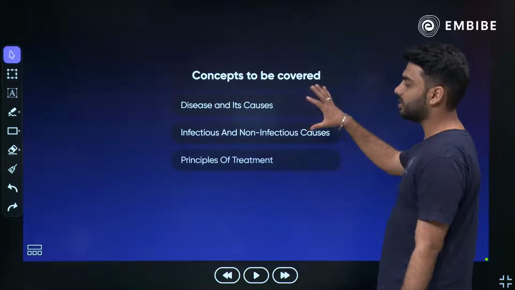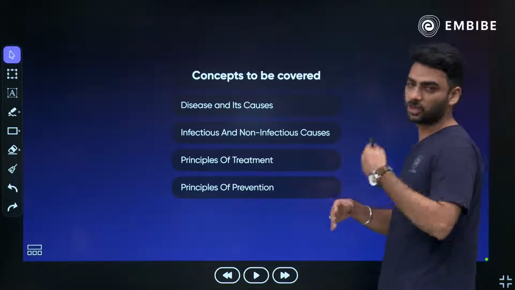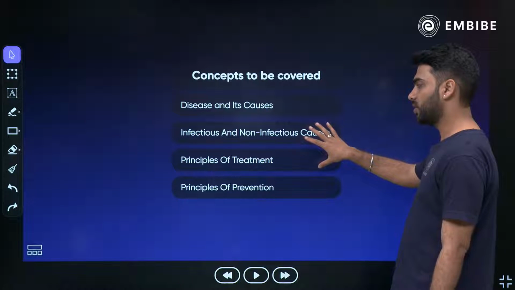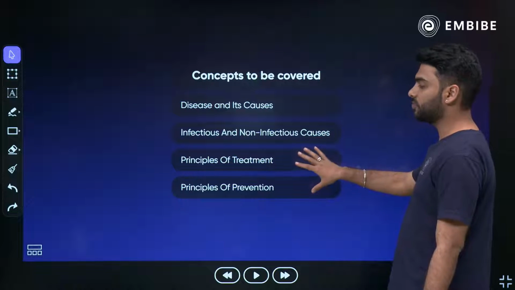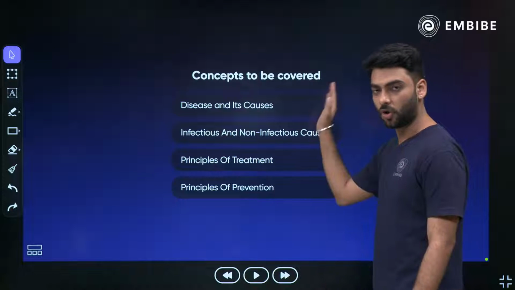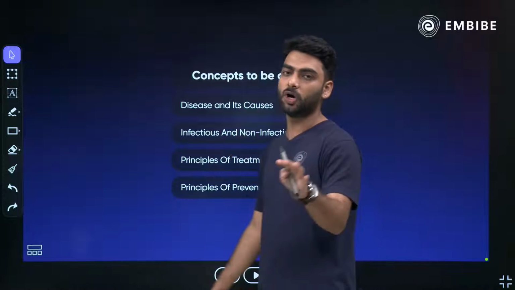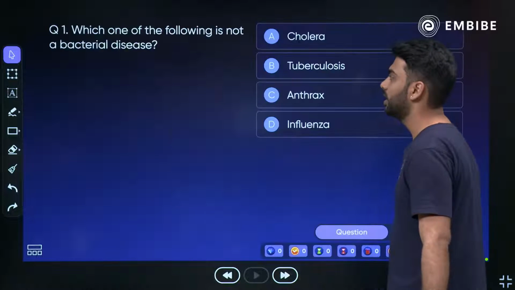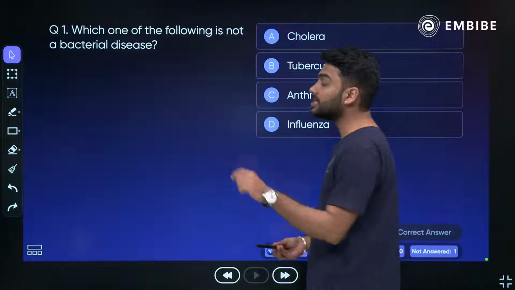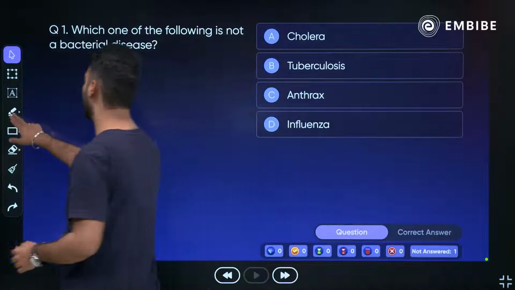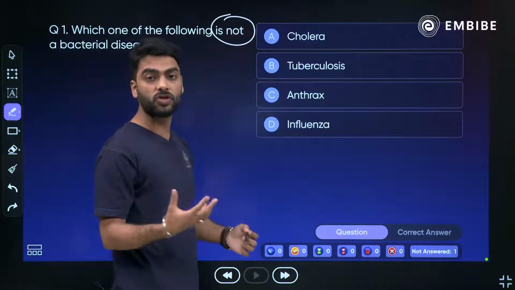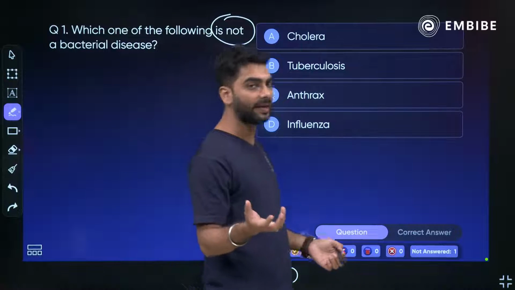Today we'll be discussing MCQs and short answer questions based on diseases and their causes, infectious and non-infectious causes, principles of treatment and principles of prevention, all the important topics from your chapter. So let's begin with the very first question: which of the following is not a bacterial disease? Now when I talk about bacterial disease, I have to know which of these is not caused by a bacteria.